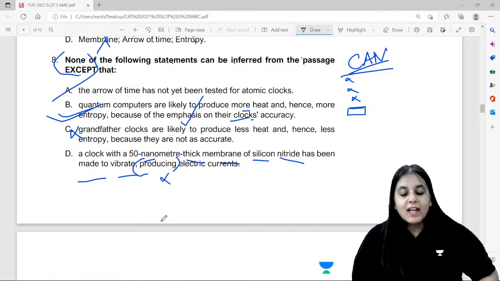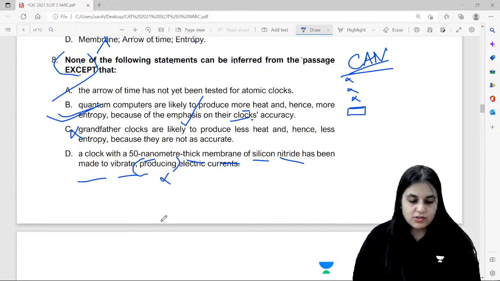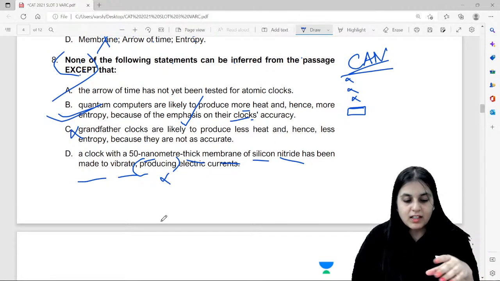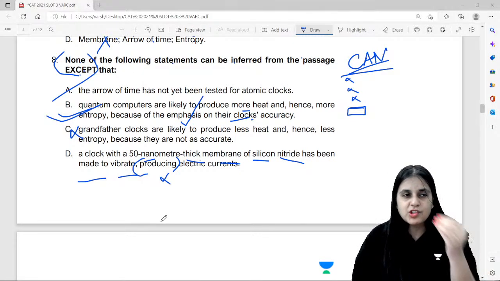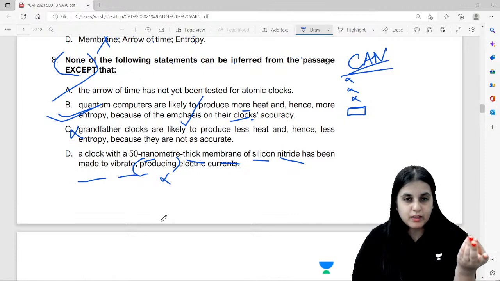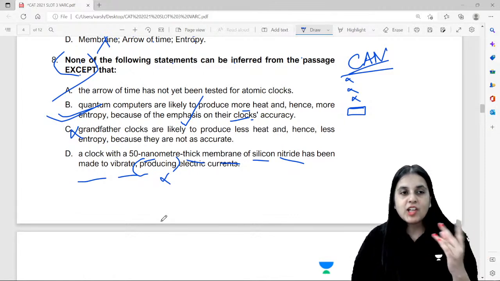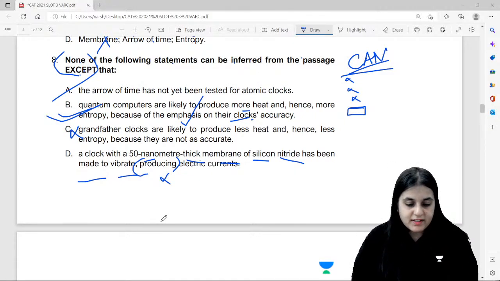What have I done? I have spent more time on the questions than on the passage. That is the key. More time on the questions than on the passage. Clear? Did all of you understand this? Skim and scan, note down keywords, remember where what is given. I did not try to infer much because this is not a topic which is familiar to me. When I came to the questions I knew where what was given, checked, and marked the answer. We have to do the passage in very little time.